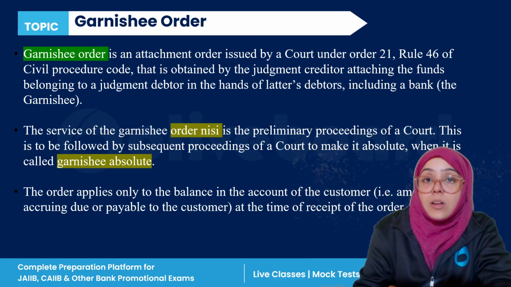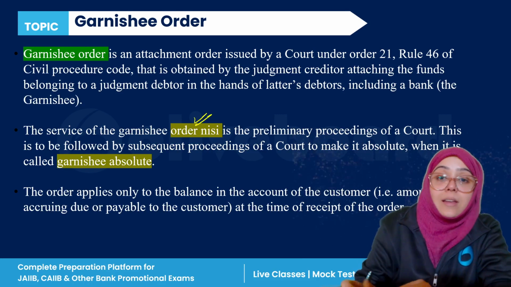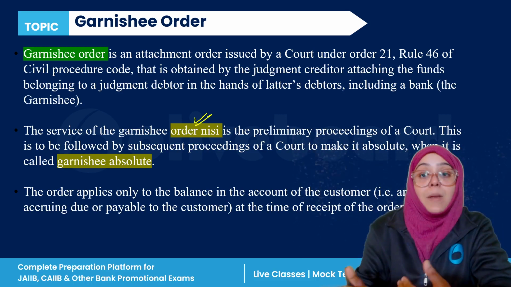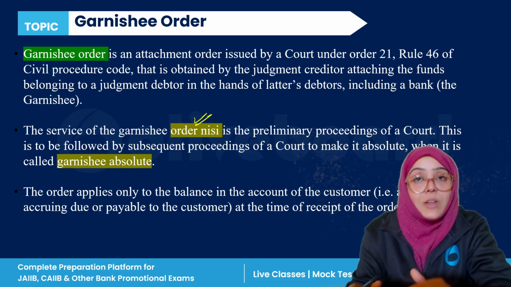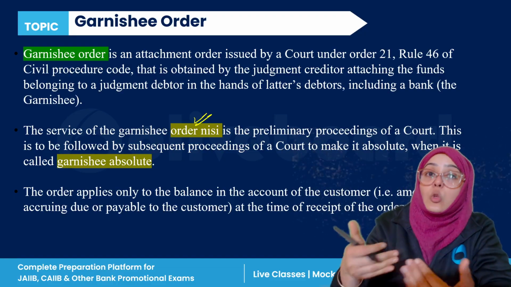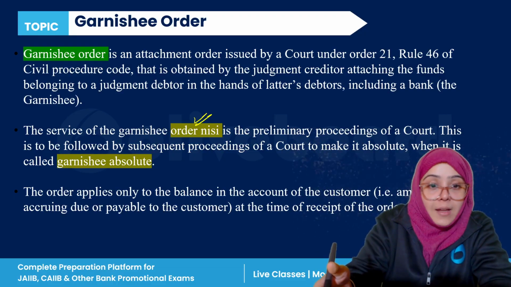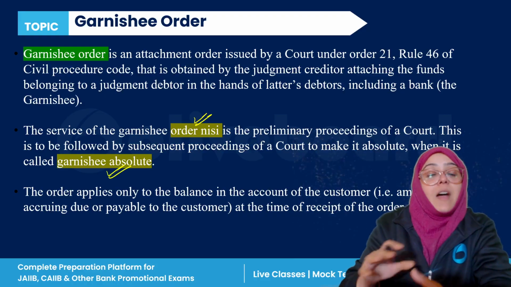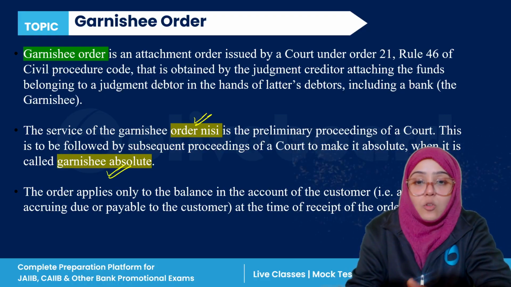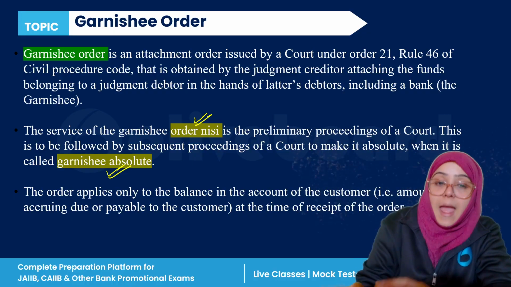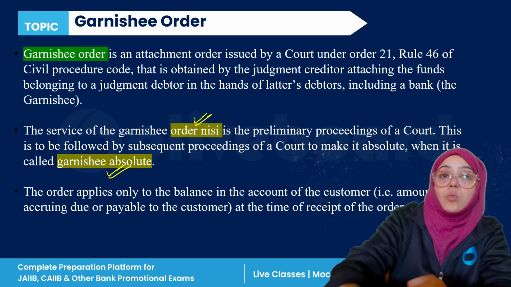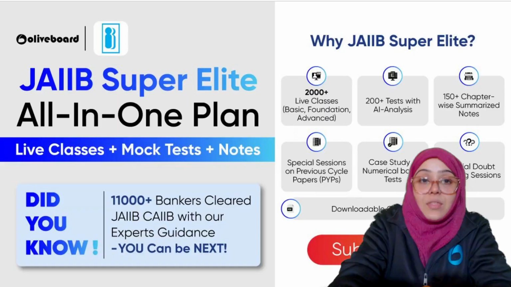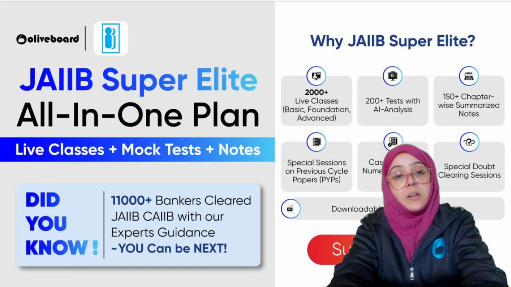And in the Garnishee Order, the first step is the order nisi, meaning the preliminary proceedings in which you have the chance to present your side to the court, right? And finally, there is the Garnishee Absolute, in which the final order is passed by the court that you have to block a certain amount and transfer it directly to the creditor's account. That is known as Garnishee Order.